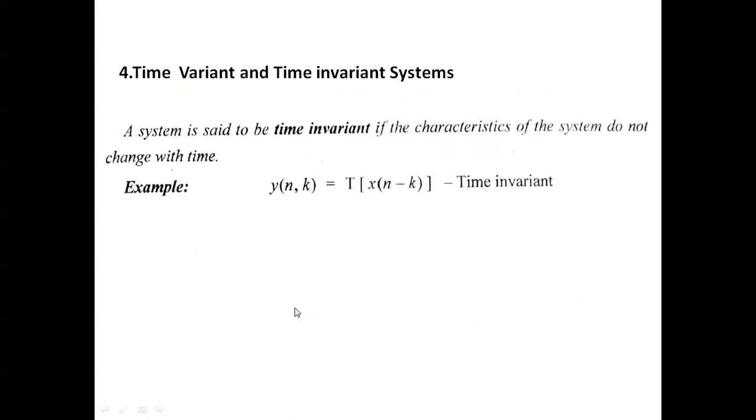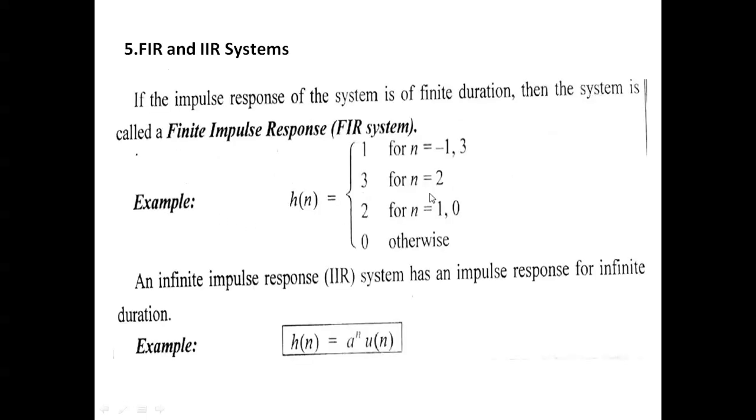And time invariant and time variant systems. A system is said to be time invariant if the characteristics of the system do not change with time. So the characteristics of the system should not change even when time is changed. That is time invariant. Otherwise, it is time variant.